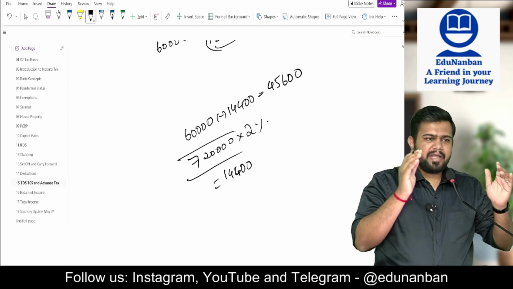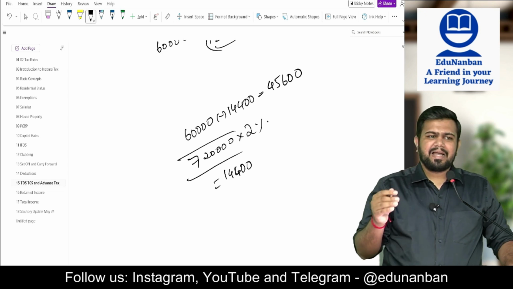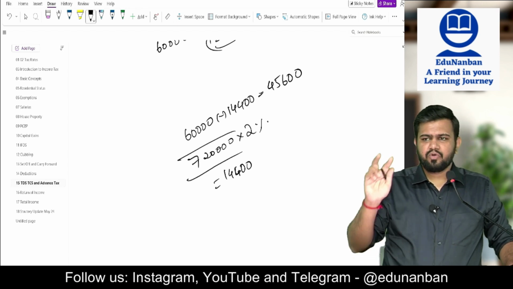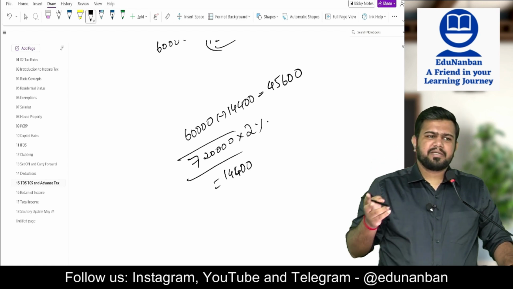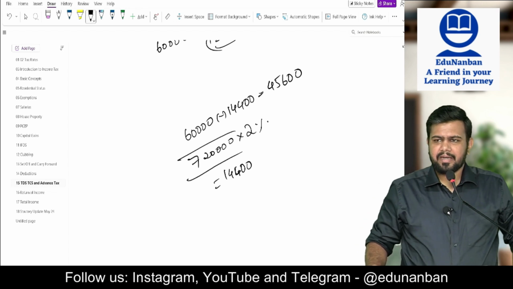So every month no need to deduct TDS. Deduct the TDS only during the last month. In the last month the rate of TDS is 2%, so calculate 2% of the total rent and then pay the remainder to the landlord.